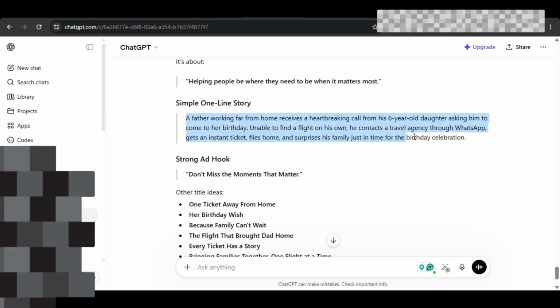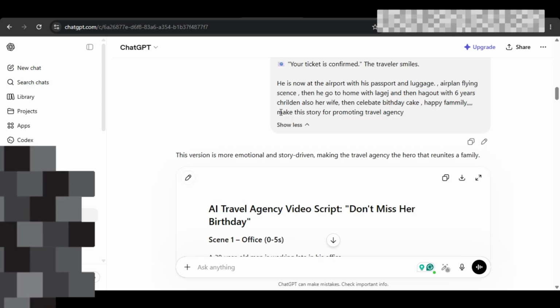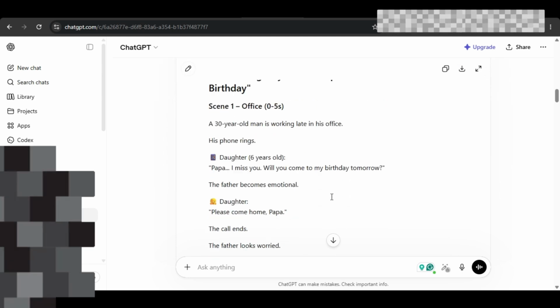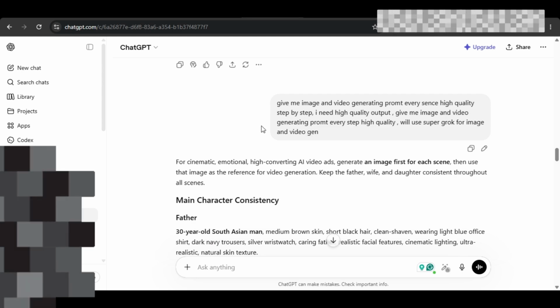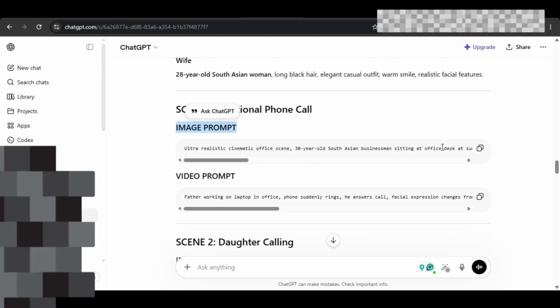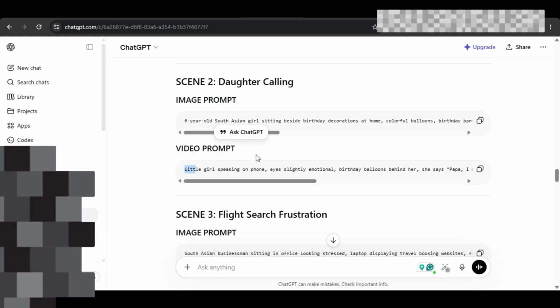Here's the simple one-line story for this video concept. My prompt created this story for promoting a travel agency. Then AI created the full story scene by scene. Next, here's another prompt. Finally, it generated character-consistent image and video prompts for every scene.